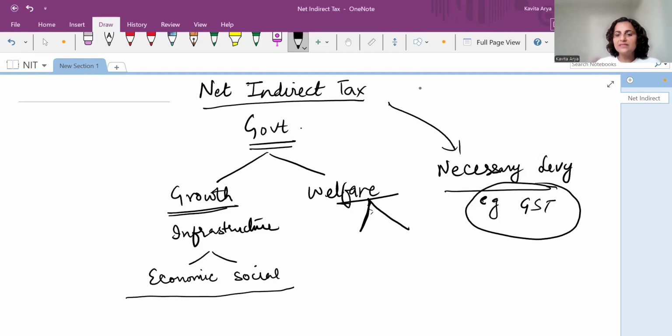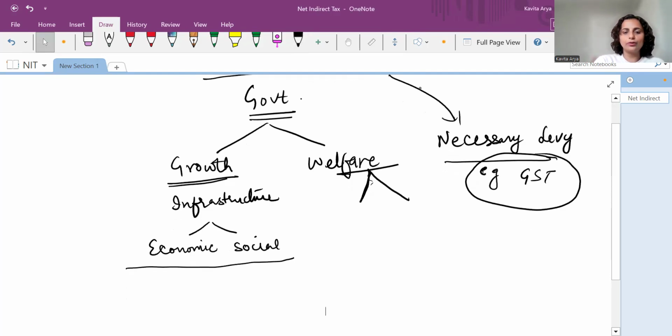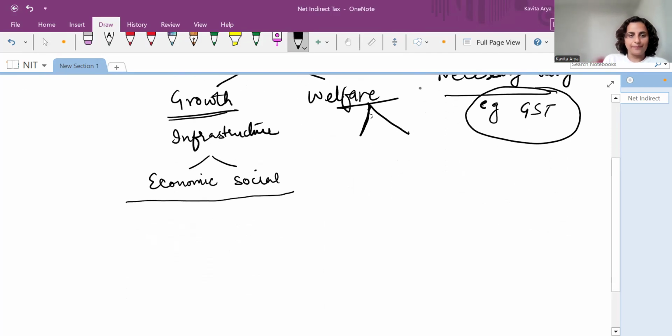So subsidies mean the financial assistance which the government gives to the production units to boost their production process. When we say net indirect taxes, it has two elements in it.